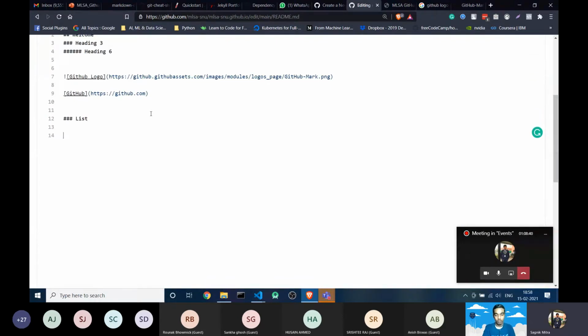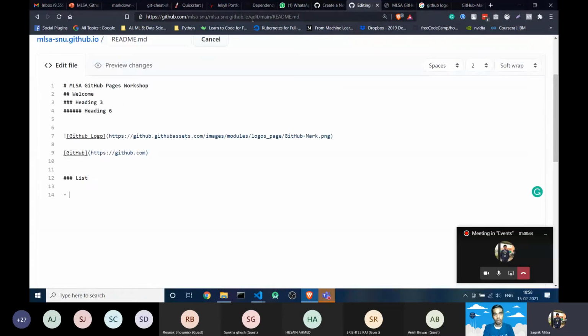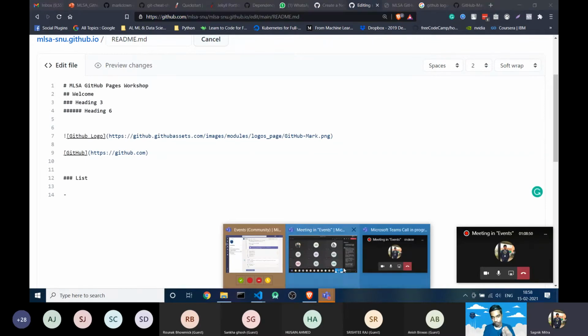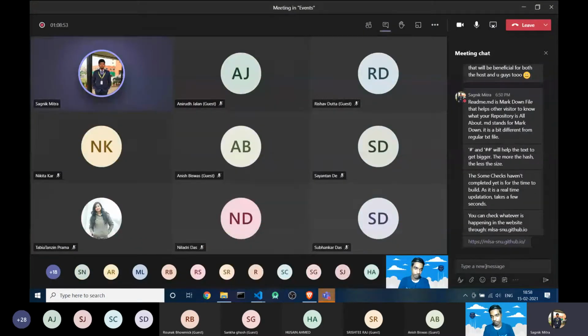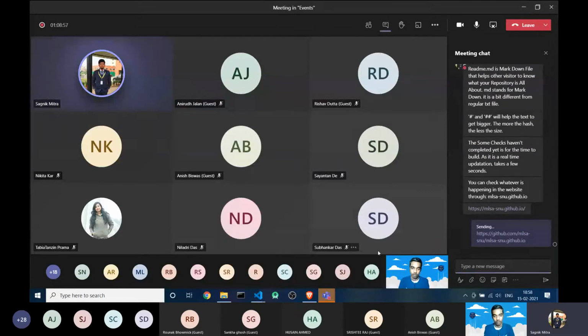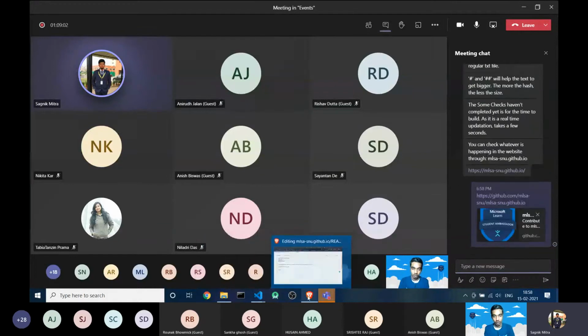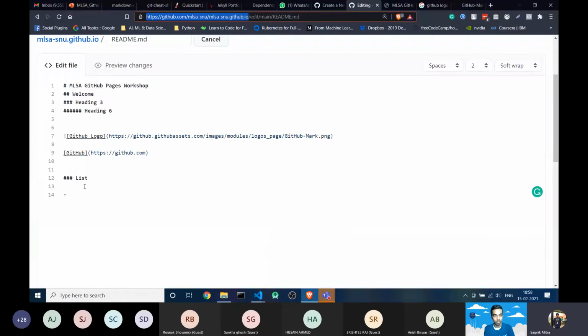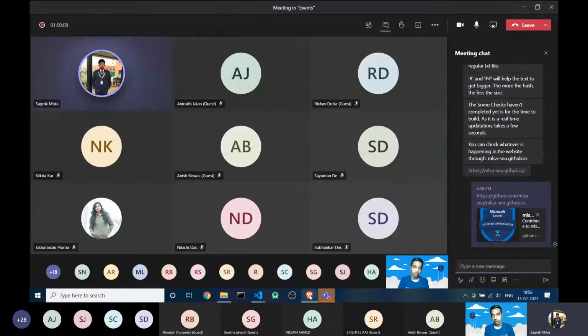If you want me to share the code once in the chat, I am just sharing the GitHub repository link, and I will also share the markdown code that you are writing. It's already uploaded on GitHub. So guys, anyone who has any problem writing the markdown, you can simply copy paste it and check whether your website is working or not.